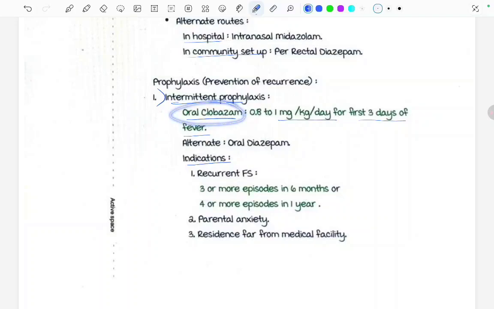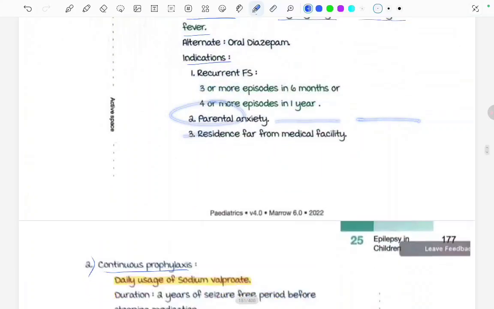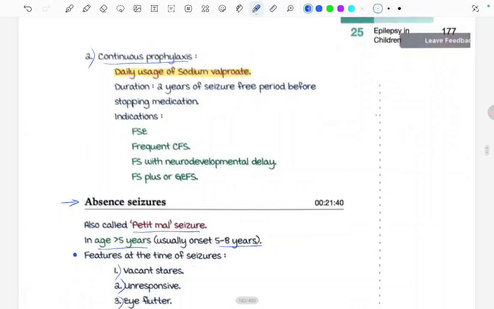In continuous prophylaxis, sodium valproate is used, and it is continued till 2 years of seizure-free period before stopping the medication. It is indicated in febrile status epilepticus, recurrent complex febrile seizures, febrile seizure with neurodevelopmental delay, and febrile seizure plus or GEFS.